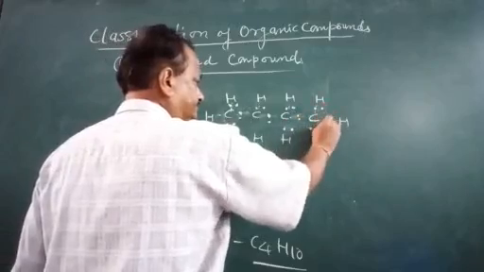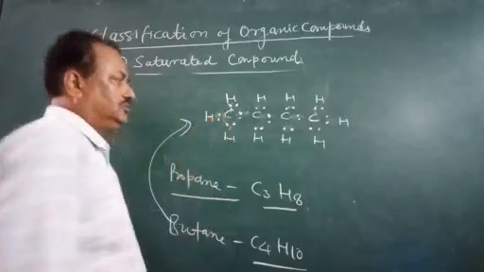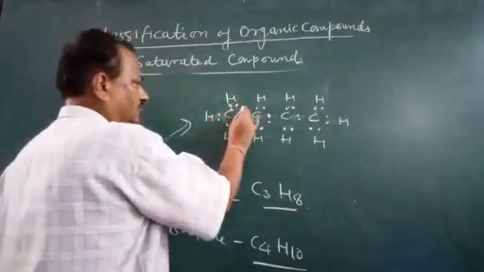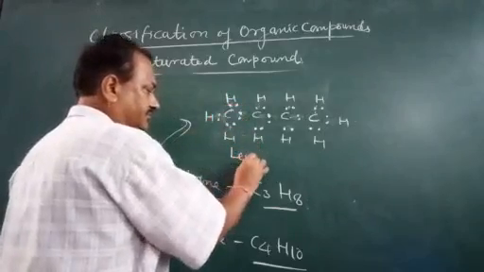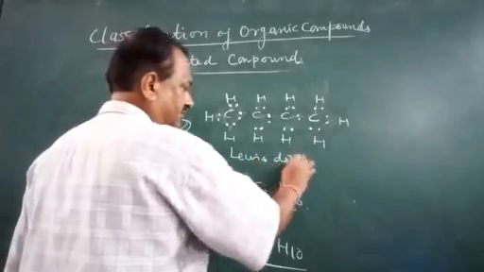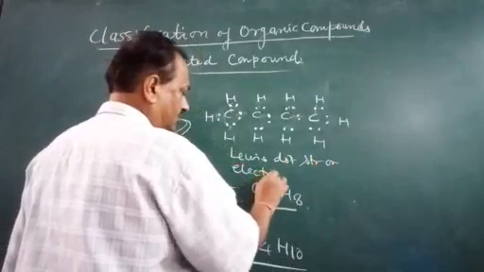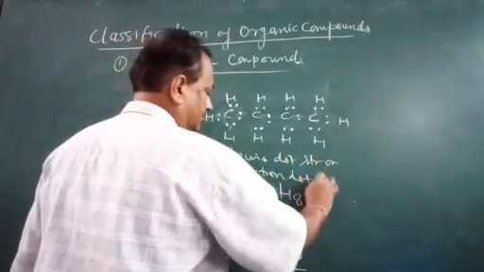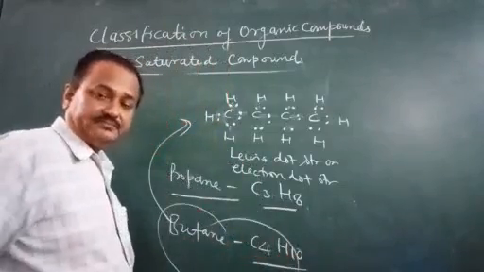One bond is made up of 2 electron dots. So this is the Lewis dot structure or electron dot structure of butane.